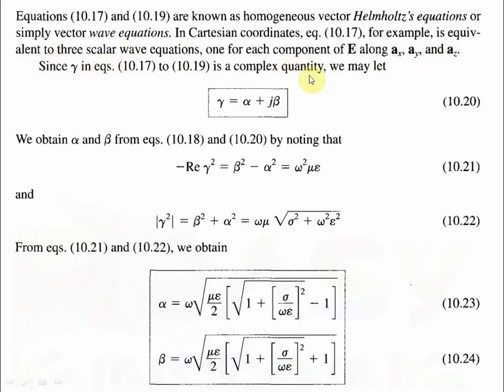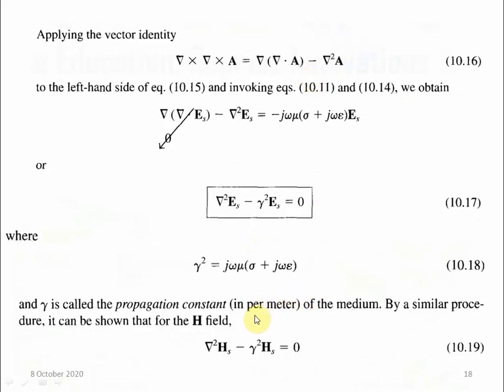Okay, gamma is what? It is a complex quantity, because we can see here gamma square equal to j omega mu sigma plus j omega epsilon, and if we want to calculate gamma, then it will be root over of j omega mu sigma plus j omega epsilon.